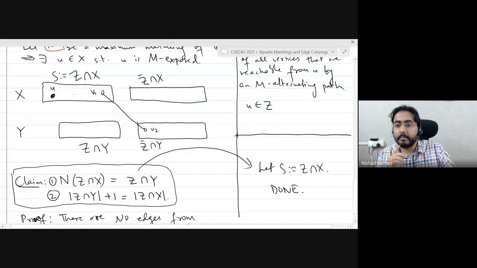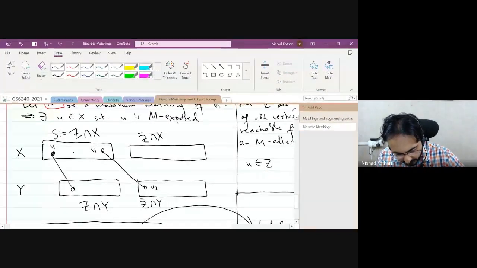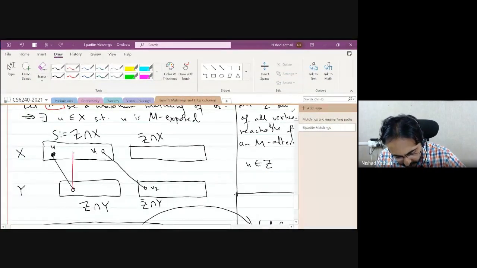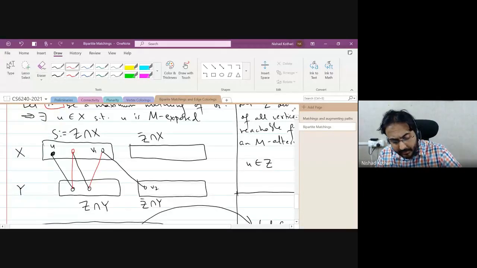V1 is reachable from U by an M alternating path, so that path looks something like this: a red colored edge, then a black colored edge, and then maybe you get to the vertex V1. But now if there was an edge from V1 to V2, then V2 is also reachable from U by an M alternating path. Add the edge V1, V2 to the path that you already have, right? So then V2 should have been in Z by the definition.